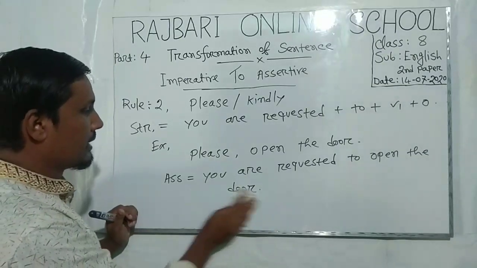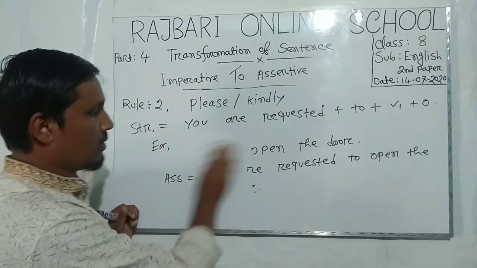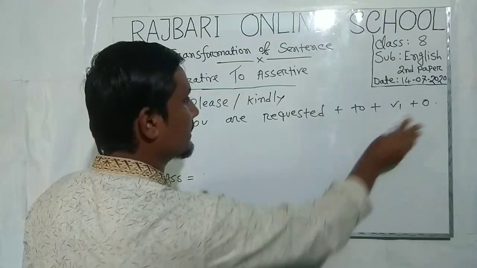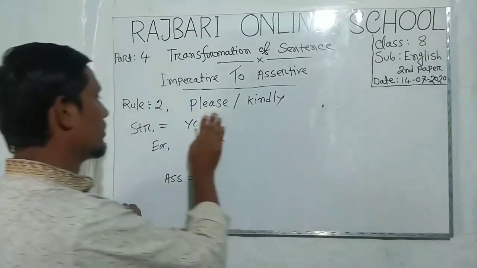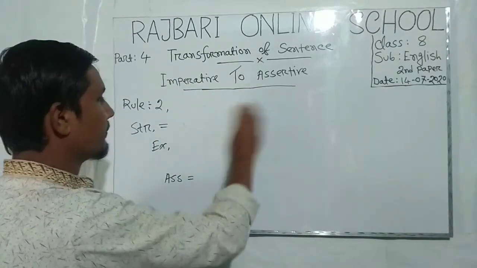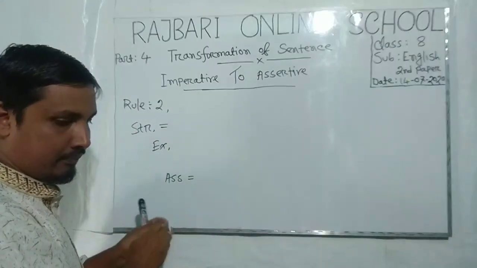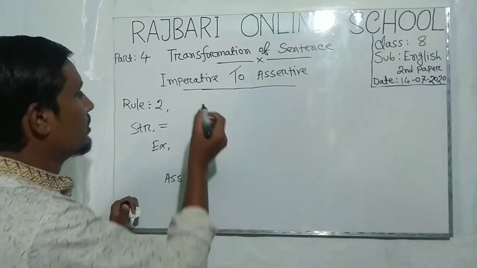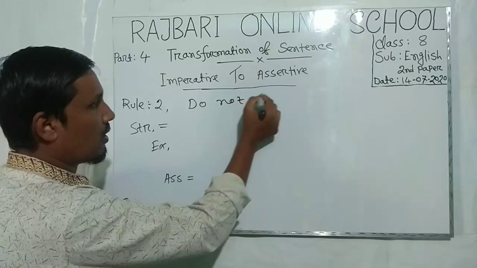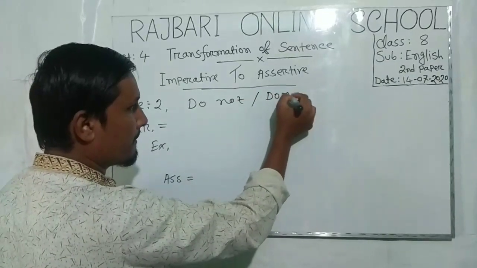Okay, now we learn about another rule. You know about the words do not or don't.